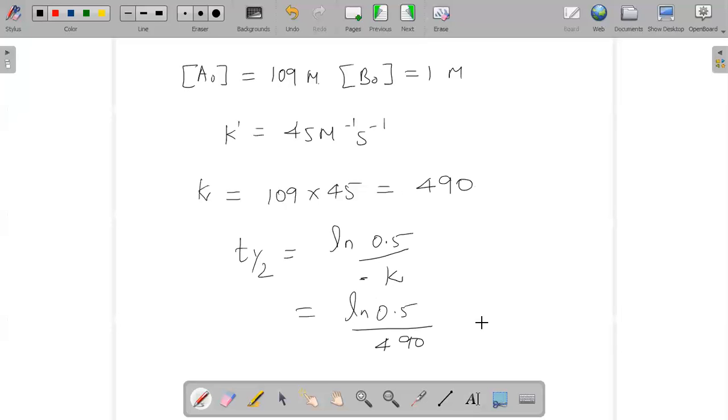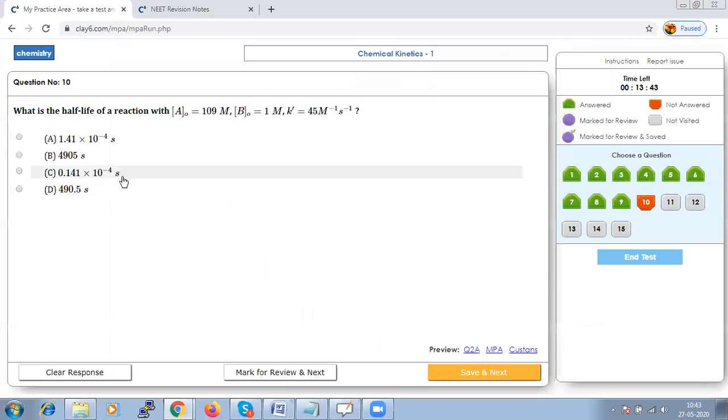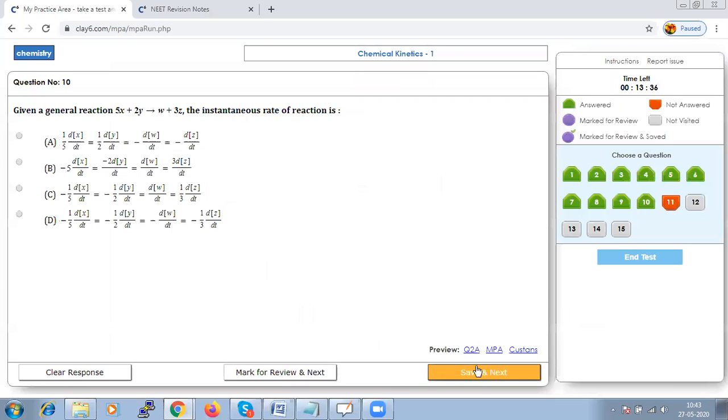So when you solve this, you will get the value to be equal to 1.41 into 10 to the power of minus 4 seconds. Let us check in the option. 1.41 into 10 to the power of minus 4 seconds. Option A is the right. Let us save that and go to next.